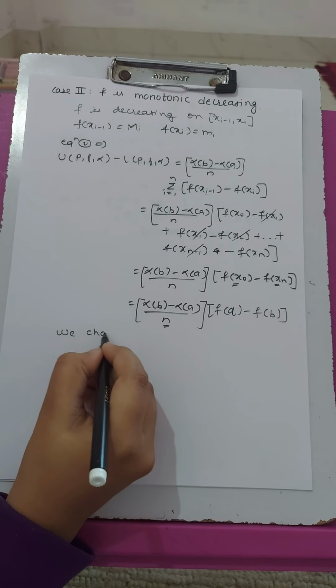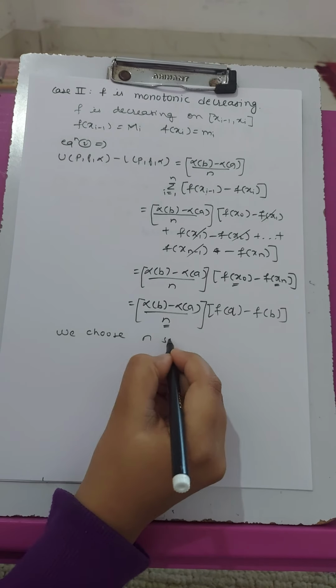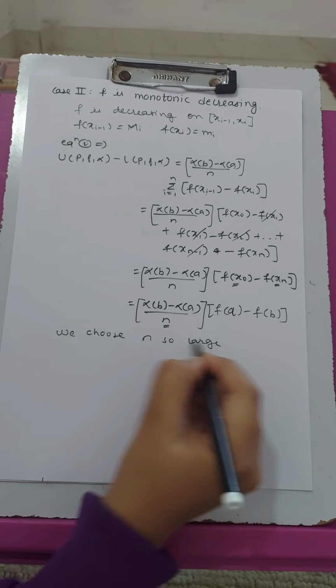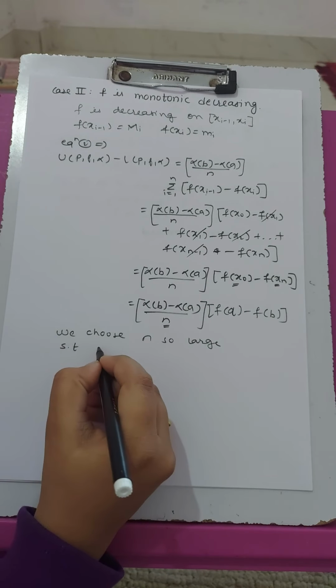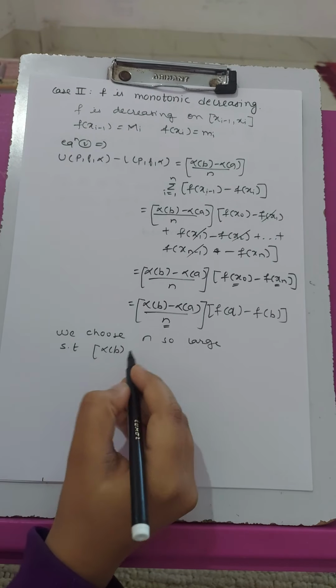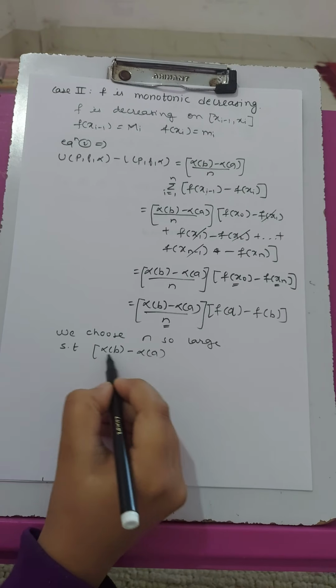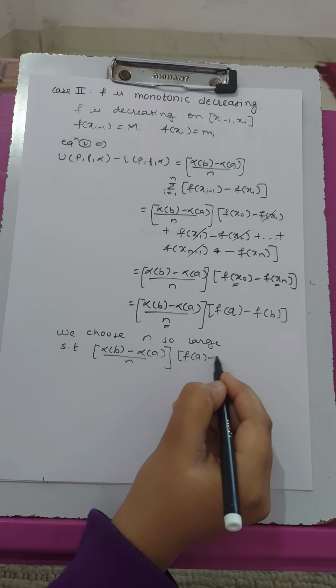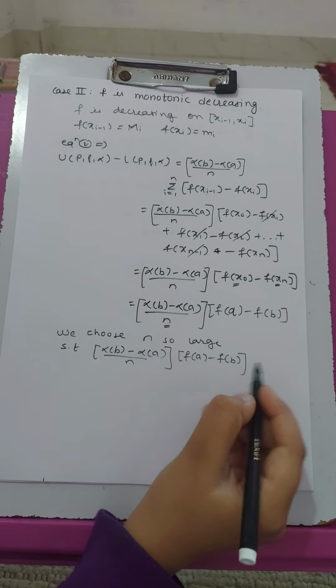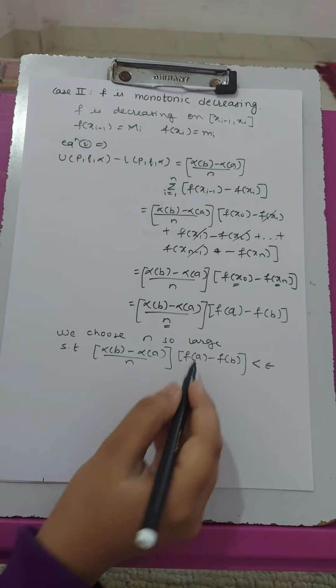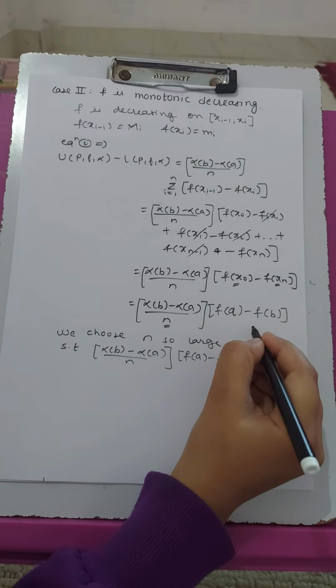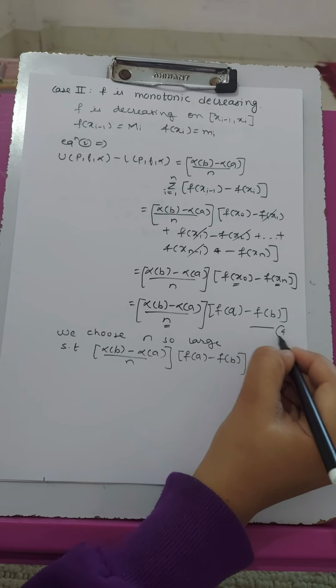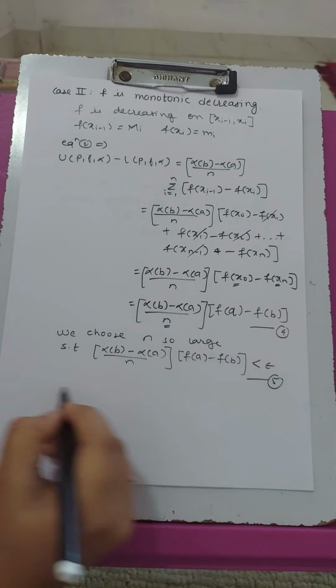So we choose n so large such that (alpha of b minus alpha of a) upon n times (f of a minus f of b), the whole term, is less than epsilon. So let it be number 4 and 5.